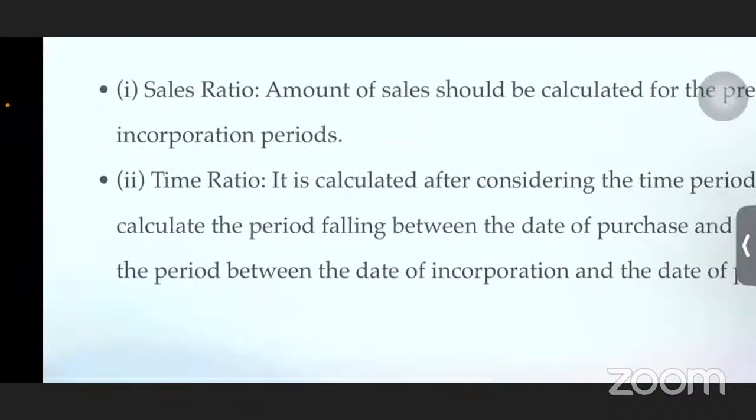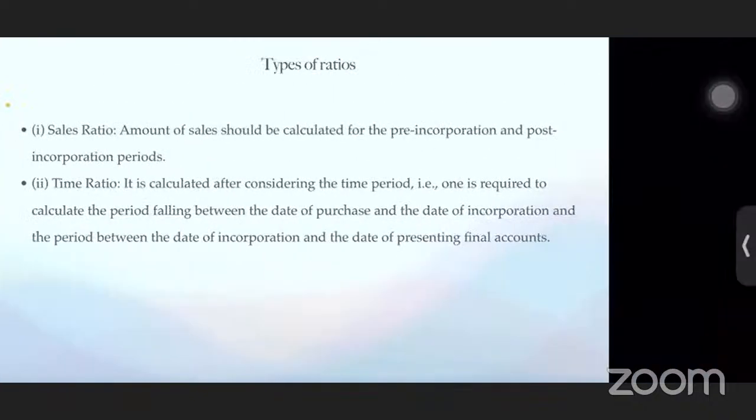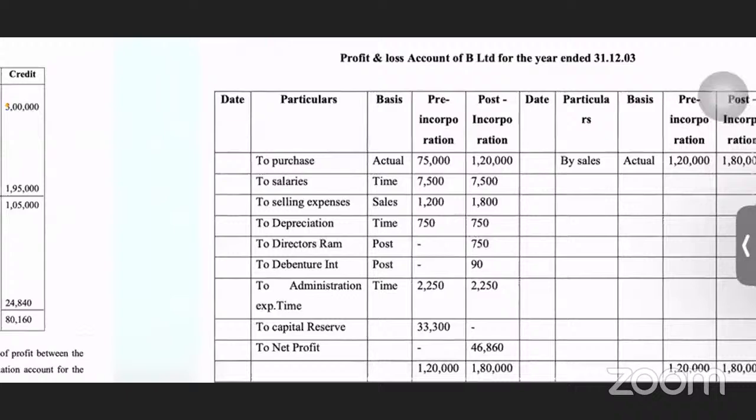So the sales ratio is completely based on the sales. The time ratio is completely based on the period from the starting of the year till the date of incorporation and from the date of incorporation till the end of the year. This is the time ratio. So for everything, we have to calculate based on either the sales ratio or the time ratio.